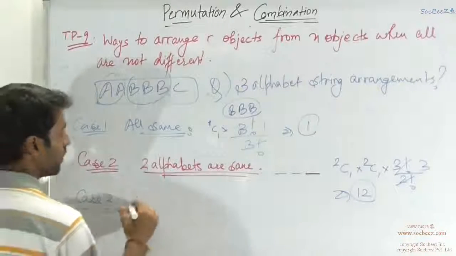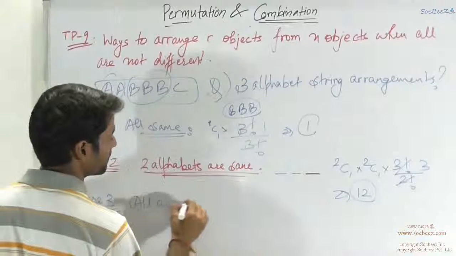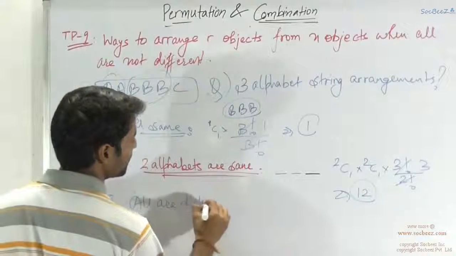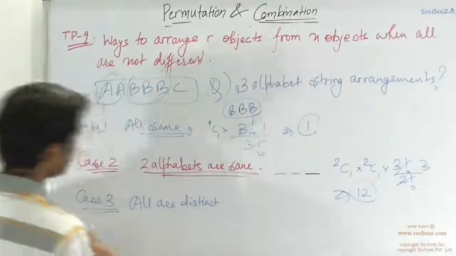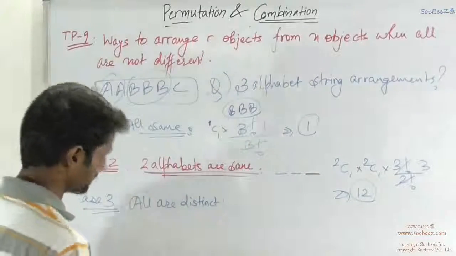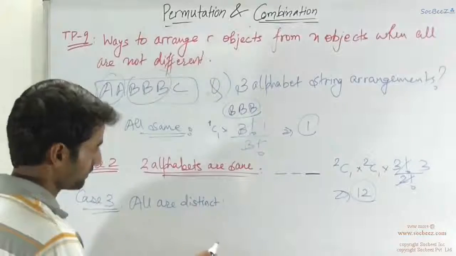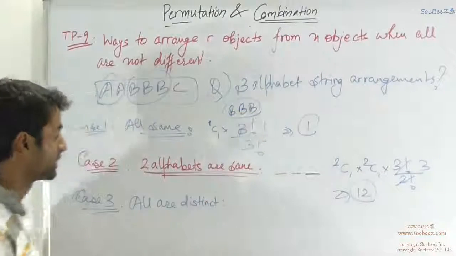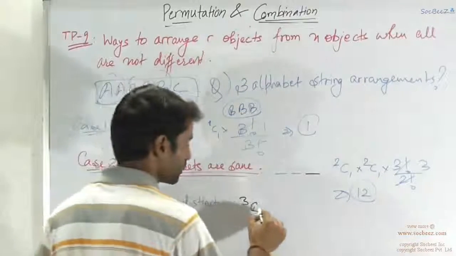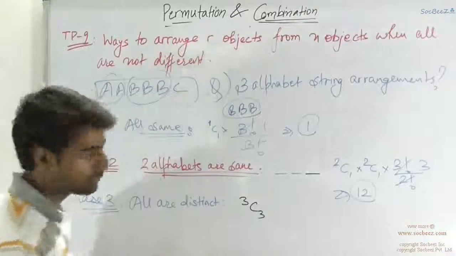Case 3: all are distinct. As you know, there are only 3 basic different elements and you have to choose all of them because you have to choose a 3 alphabet string. So there is only one way, that is 3C3, and then you have to permute this.